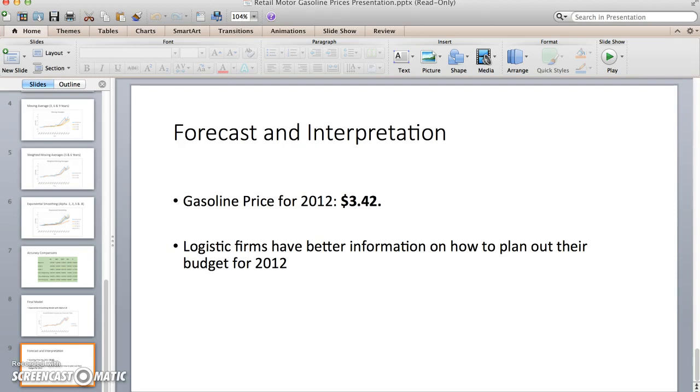Obviously, predicting gas prices accurately is very hard. This is because unforeseeable events can change the entire industry in a heartbeat, as we have seen, for example, in 08-09. Undoubtedly, there's always risk-taking involved when including something like predicted gas prices in budget proposals. However, at the end of the day, all businesses, and that includes logistics firms, have to have budget projections. And therefore, using a model like mine that responds quickly to changes in gas prices is the best way to go.